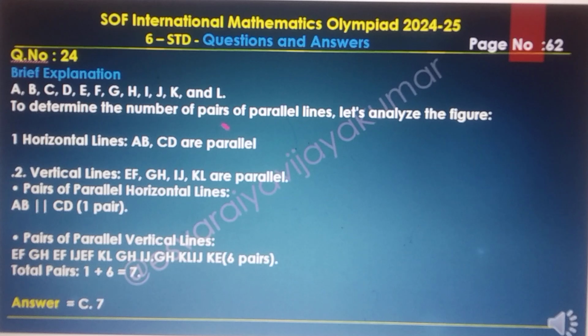To determine the number of pairs of parallel lines, let us analyze the figure in question number 24. First, the horizontal lines AB and CD are parallel, and the vertical lines EF, GH, IJ, KL are parallel. The pairs of parallel horizontal lines: AB parallel to CD is one pair. The pairs of parallel vertical lines: EF and GH, EF and IJ, EF and KL, GH and IJ, GH and KL, IJ and KL, which is 6 pairs. The total pairs 1 plus 6 equal to 7. Final answer is 7, option C.